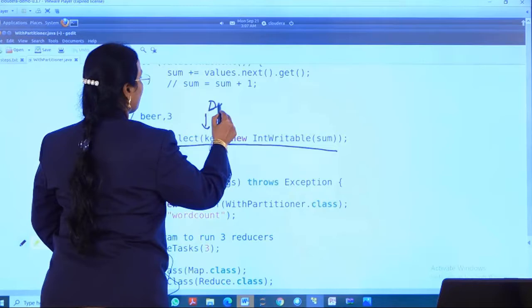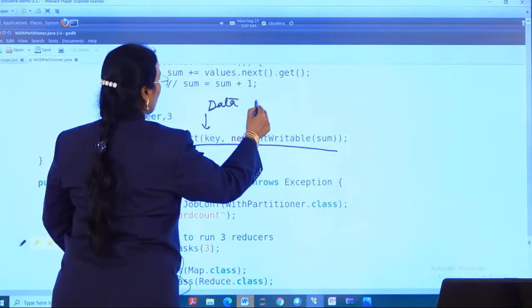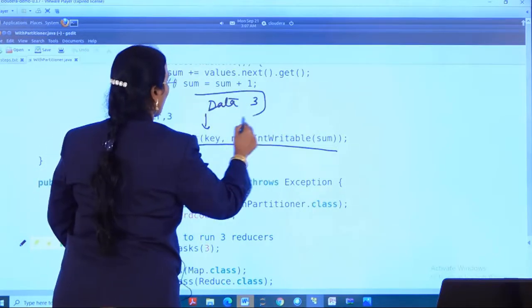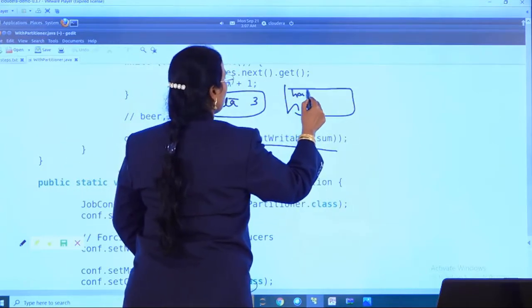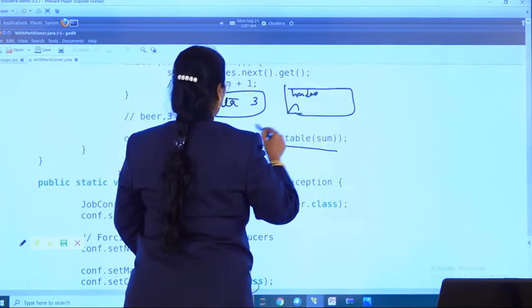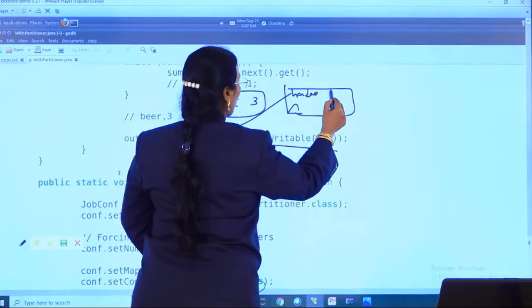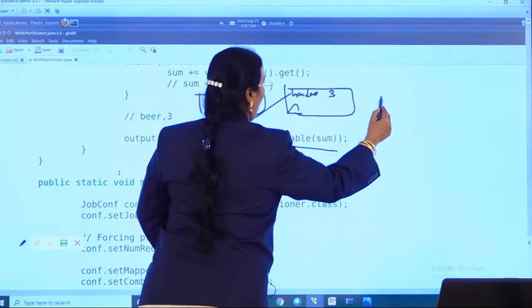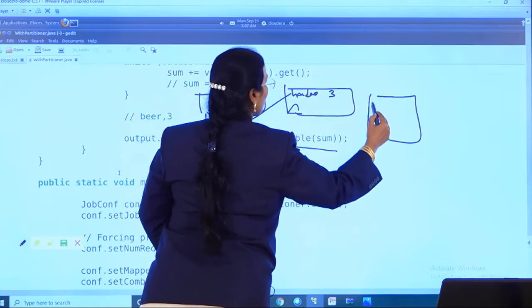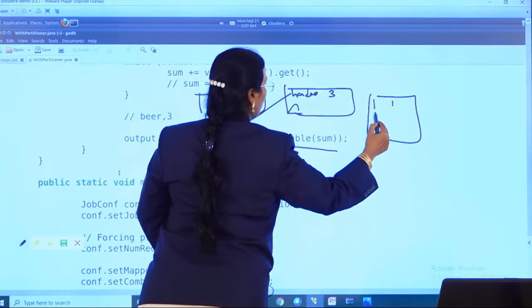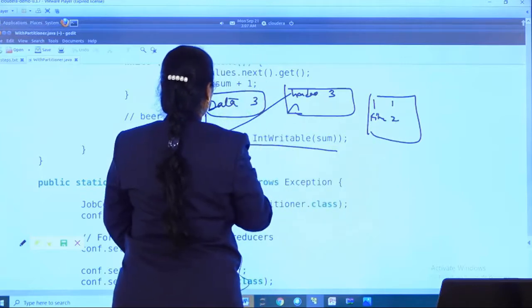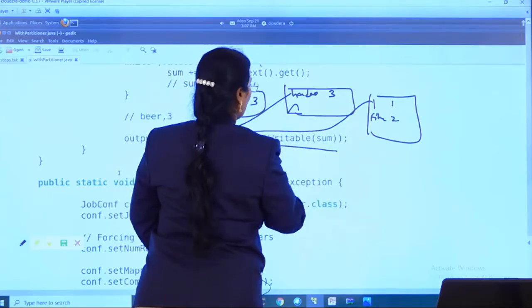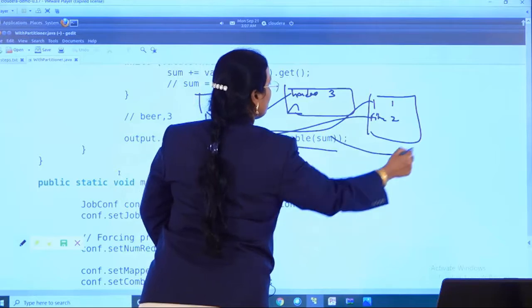My key is the word data, and it is there how many times? 3 times, and it will come in one partition. And in another partition, Hadoop is my key, and it is there how many times? 3 times. And in another partition, all the remaining words: I is there 1 time, fine is there another time. This is a key, another key, and these are my sum.